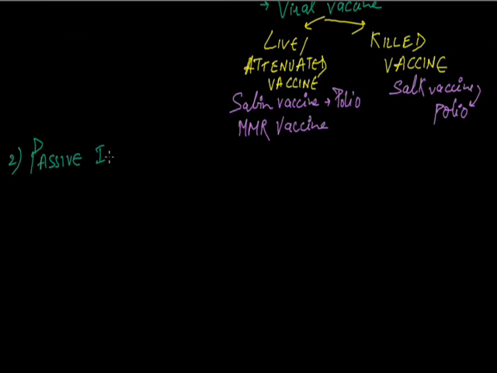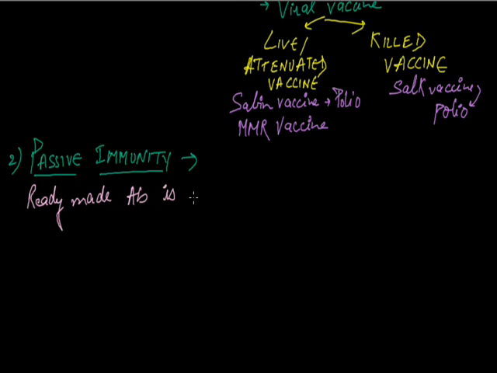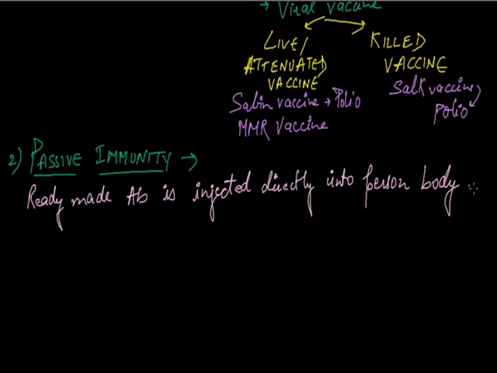passive immunity. Passive immunity is the immunity in which ready-made antibody is injected directly into a person's body to protect against foreign antigen.